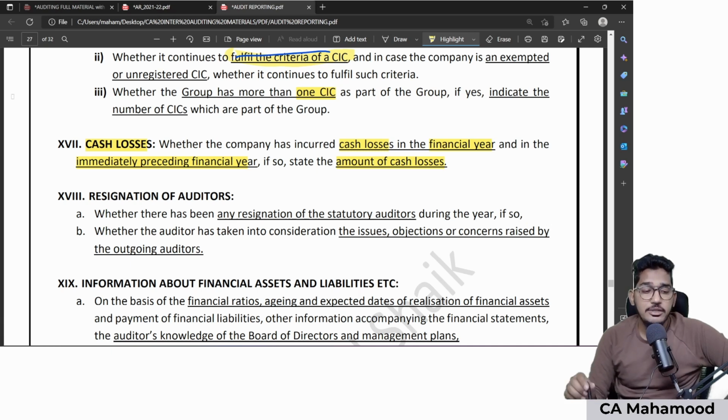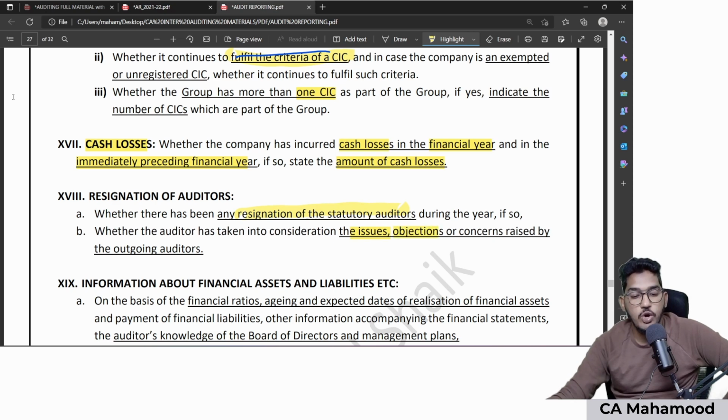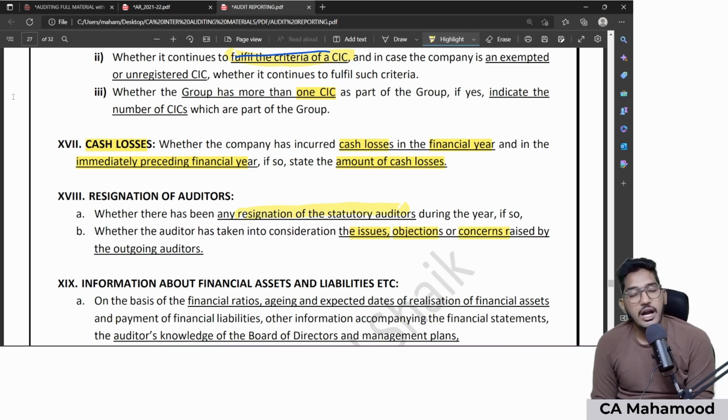Next, the 18th point says whether there has been any resignation of the statutory auditors. Did any statutory auditor resign during the year? If yes, find out because of what issues, what objections or what concerns the statutory auditors have resigned and how they are affecting your audit. You need to give a comment here. Just check whether any of the auditors resigned.